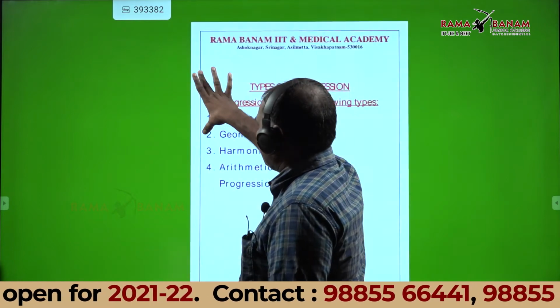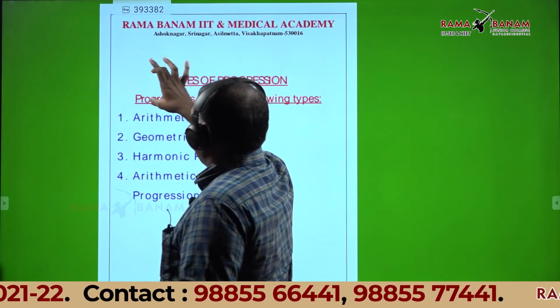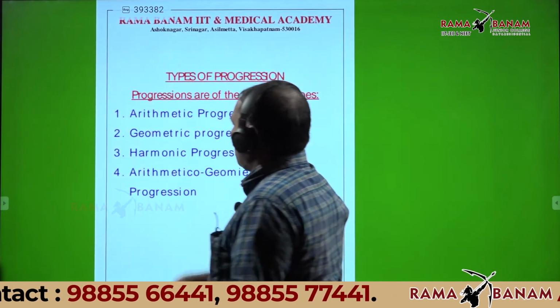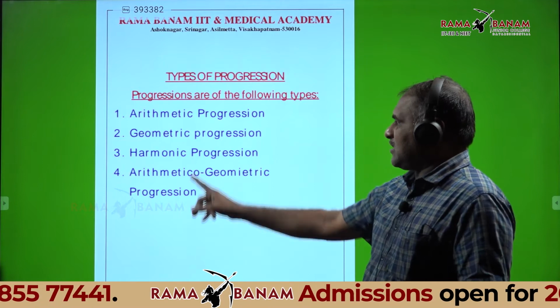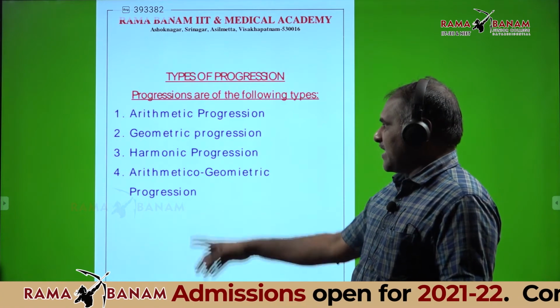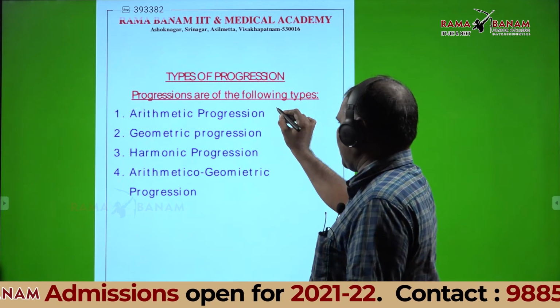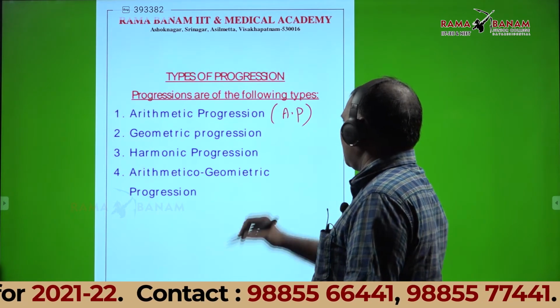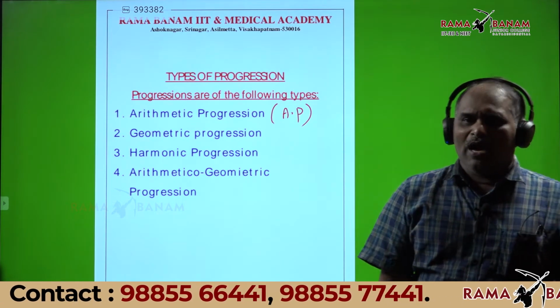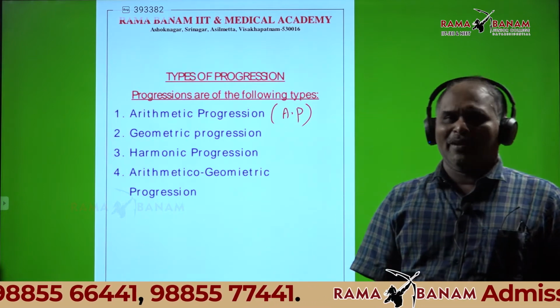Observe this one. What are those 5 types? One is arithmetic progression, represented as AP.